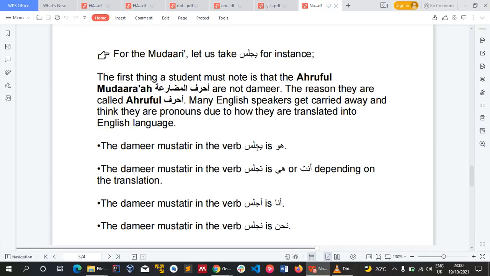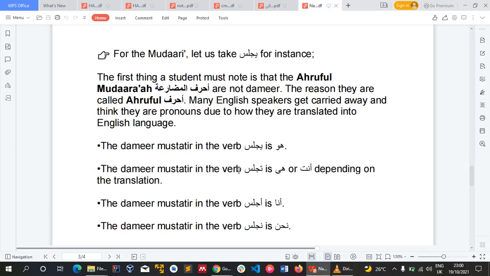So in these two cases, if we don't have a pronoun attached to the end of the fi'l showing that it is the fa'il, or an ismu coming after it showing that it is the fa'il, then it will have the damir mustatir. So please note that. Now, yajlisu has damir mustatir and it is huwa.